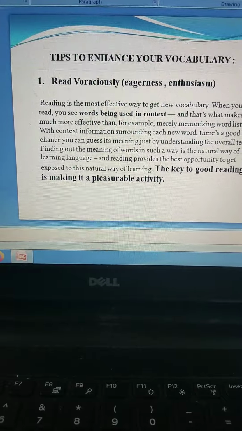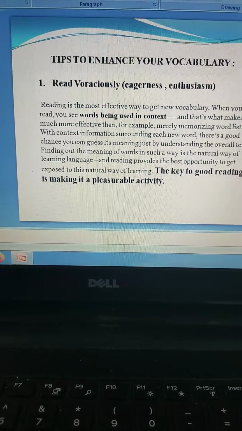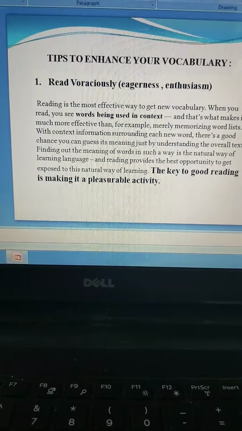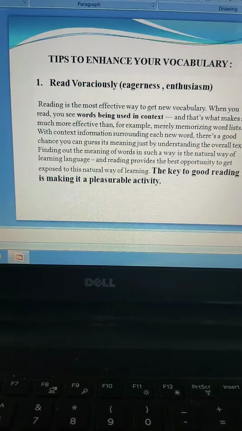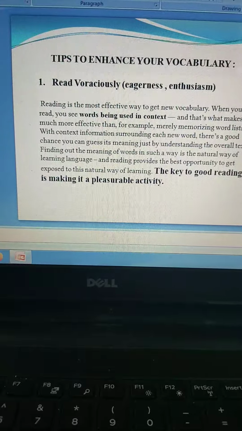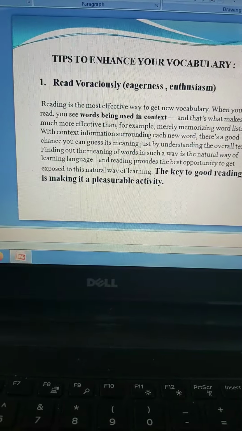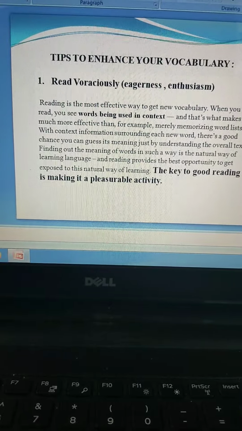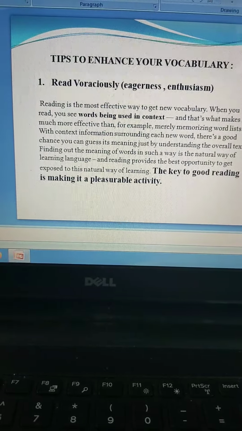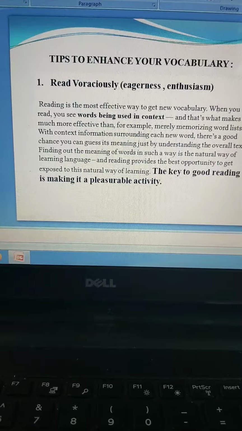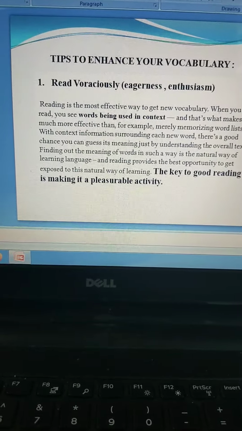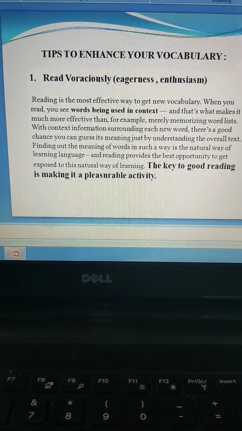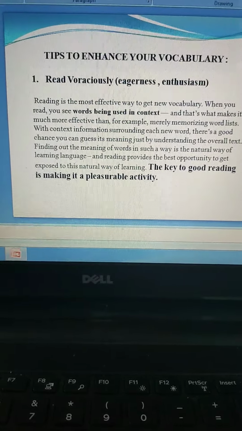In my time, guys, when I was studying, reading was something that we did out of pleasure. Reading was our favorite hobby. We used to read novels, books and magazines, and at that point of time we never had mobiles and the internet. So we were all dependent only on books. We used to read different types of books and stories and comics. These days all this is lost, guys. So the first step to enhance your vocabulary is to be a voracious reader. Read for pleasure.